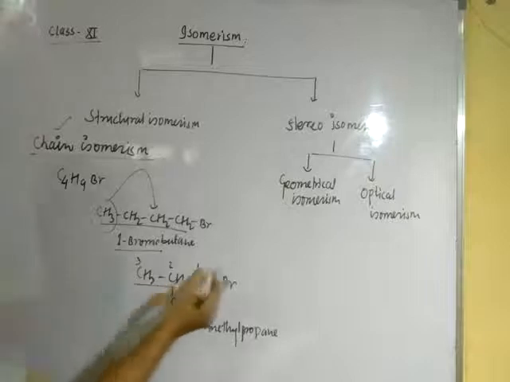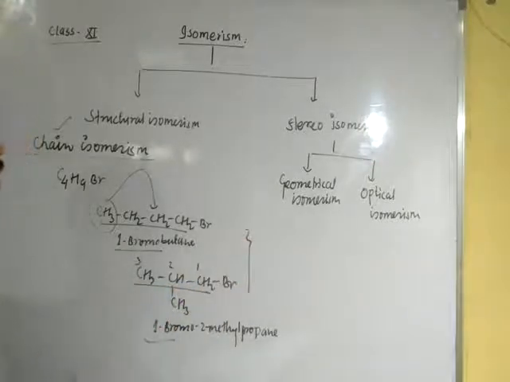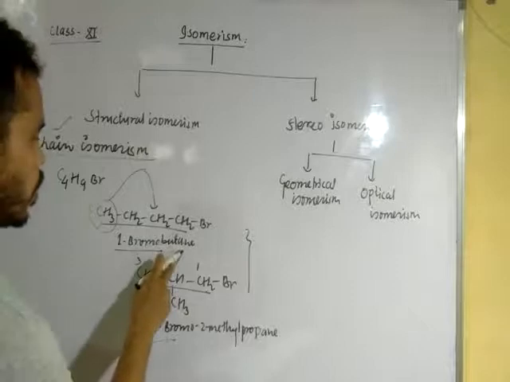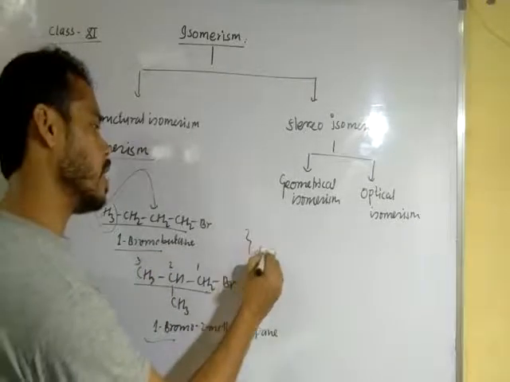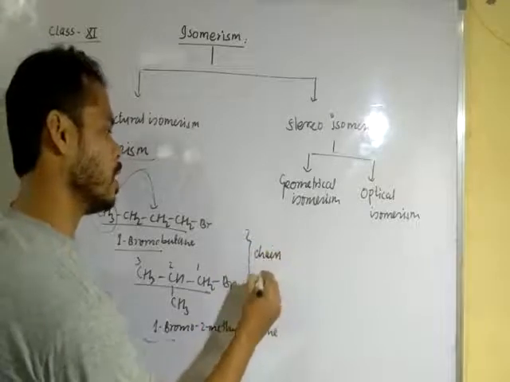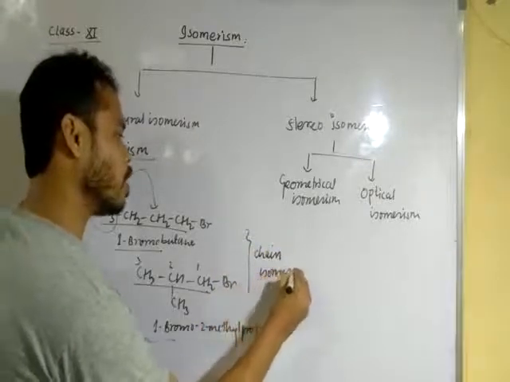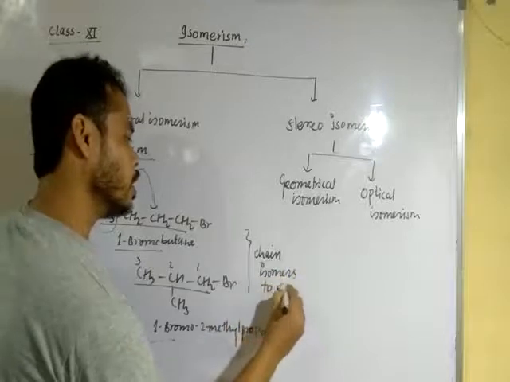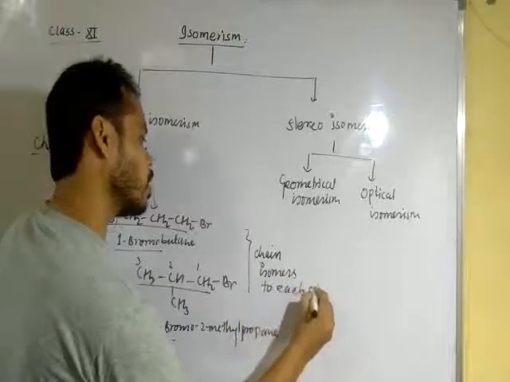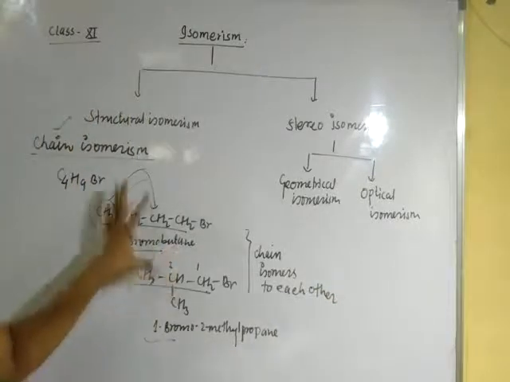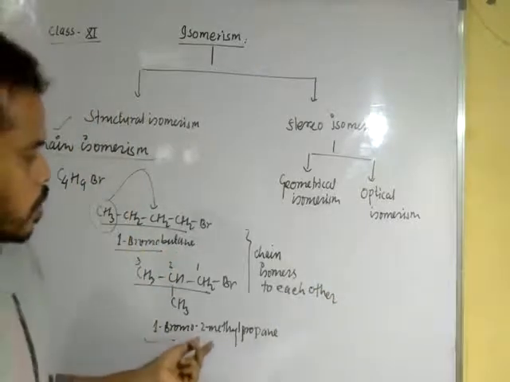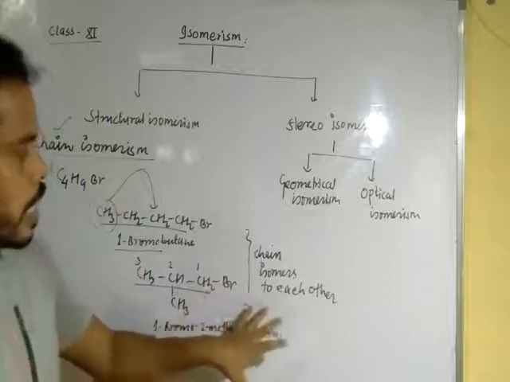So these are known as chain isomers to each other. That means one bromobutane and one bromo 2-methylpropane are chain isomers to each other. You can write as one bromobutane and one bromo 2-methylpropane are chain isomers to each other.